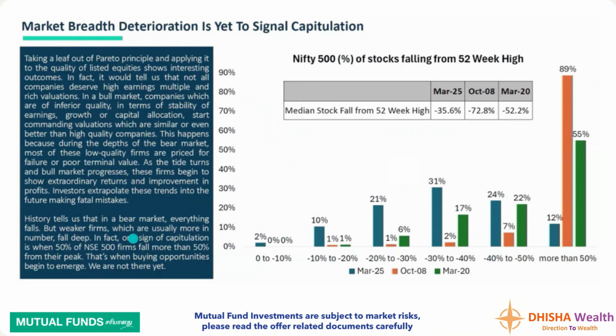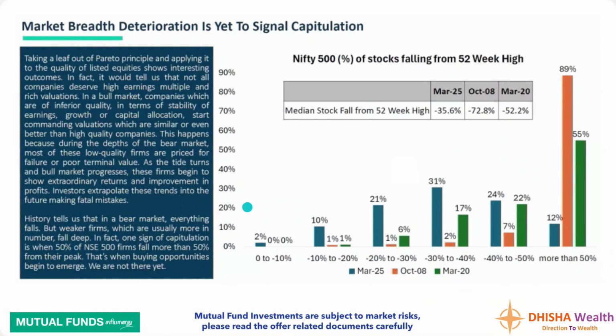So what is the sign that the market has bottomed out, historically, data-wise? If 50% of the Nifty 500 stocks have fallen more than 50%, then there are good buying opportunities.